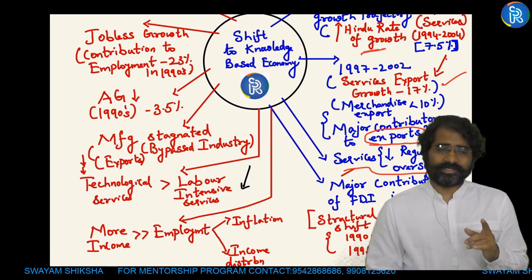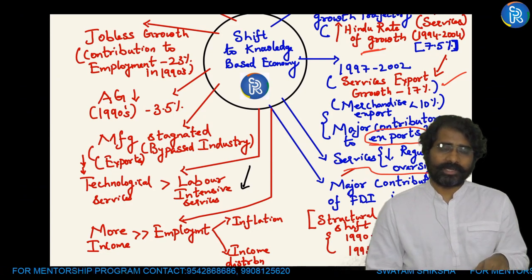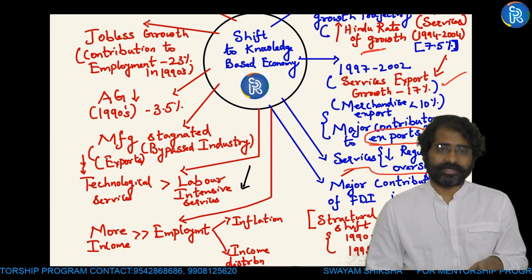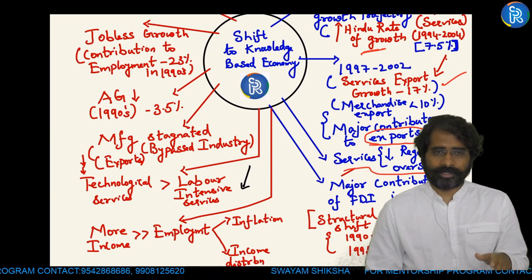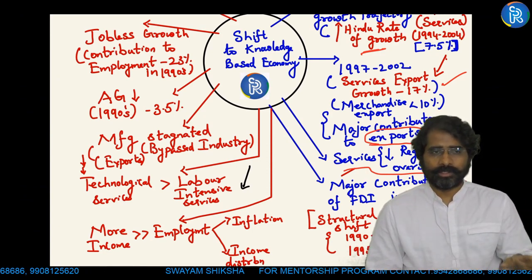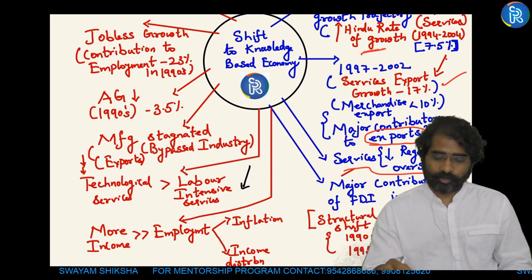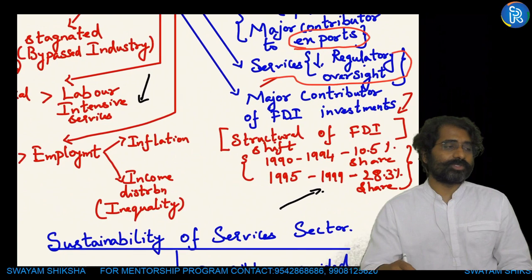But the only industry in India which has developed without a nexus with the political class is the IT industry after the 1990s. That is why people like Narayan Murthy were also able to do it, because it is the IT industry. So that is something which has regulatory oversight. Then I have written contribution to FDI.